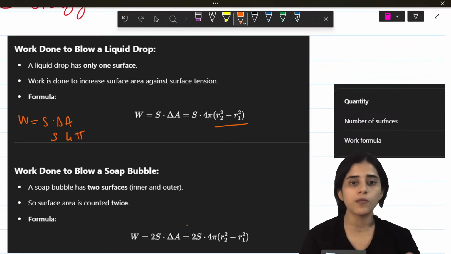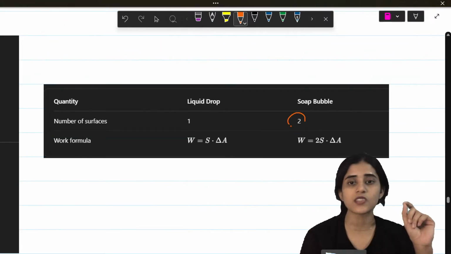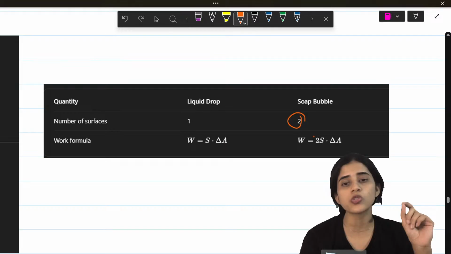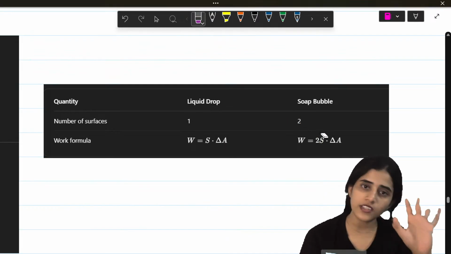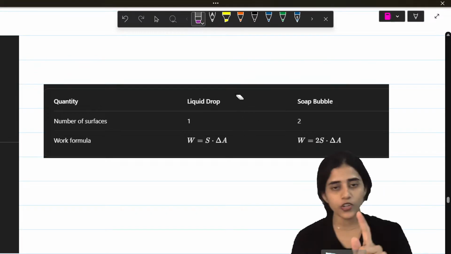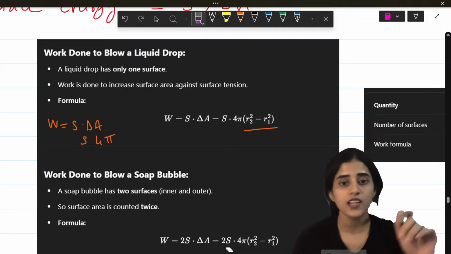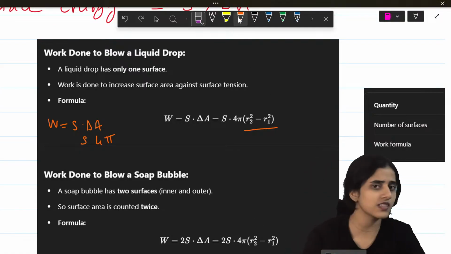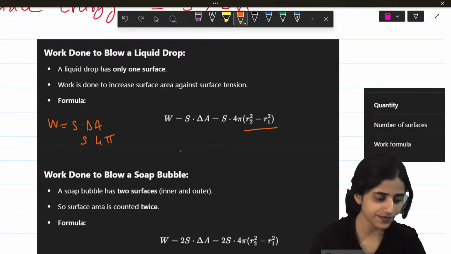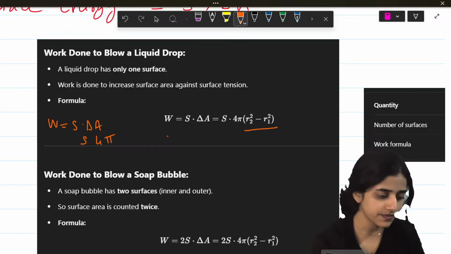But on a soap bubble, what happens? On a soap bubble, it has two surfaces. That is why you have to multiply by 2. That is the only difference in the formula. A liquid drop has only one surface, a soap bubble has two surfaces. So the formula becomes 2S times 4 pi, r2 square minus r1 square is the same. Alright? Is this clear?